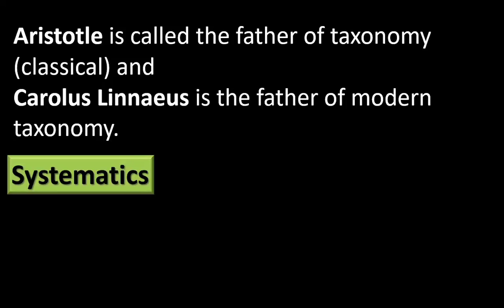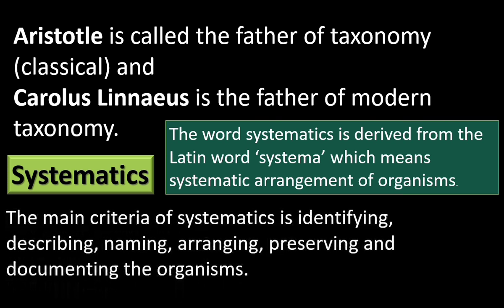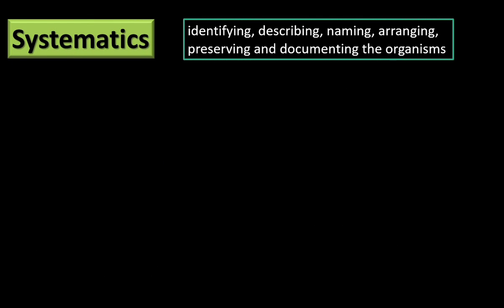Systematics. The term systematics is related to taxonomy. The word systematics is derived from the Latin word systema. The Latin word systema means systematic arrangement of organisms. In systematics, organisms are identified, described, named, and arranged, organisms are preserved for future study, and organisms are documented.